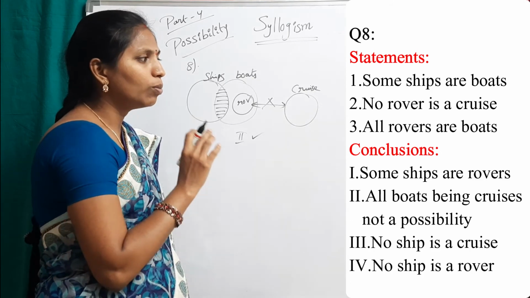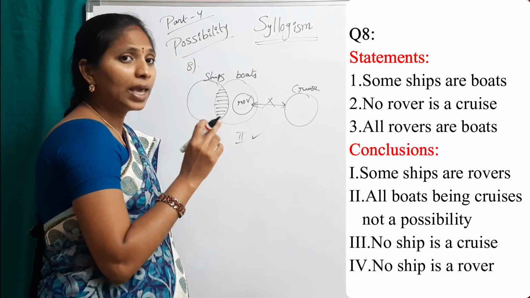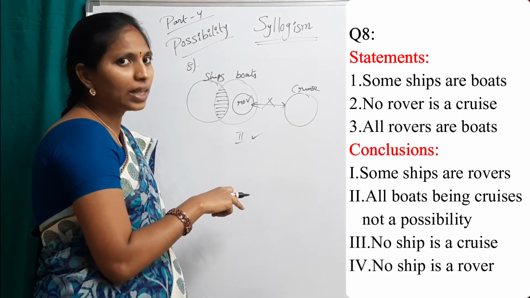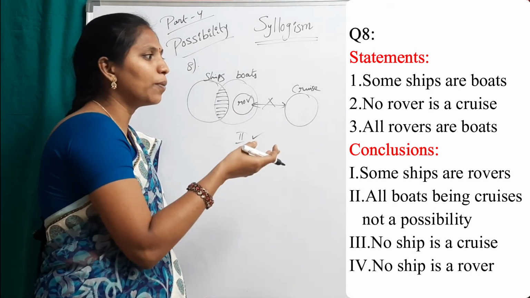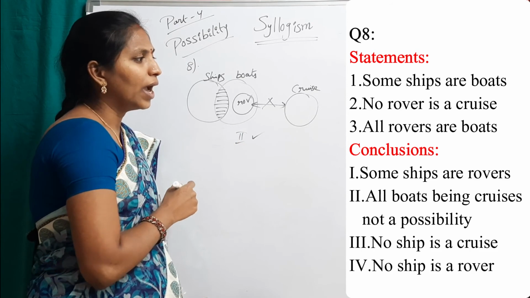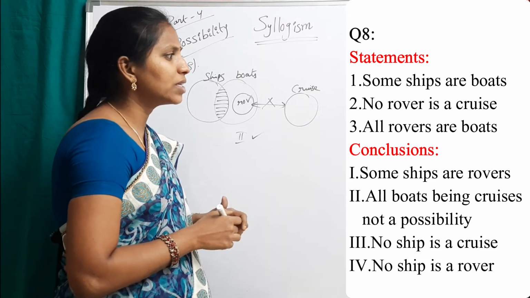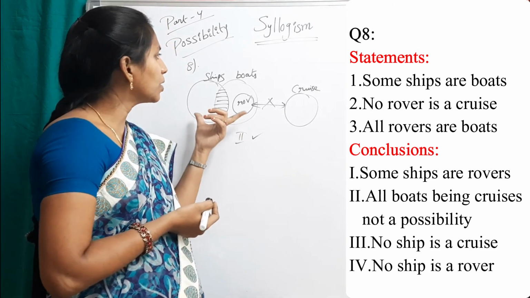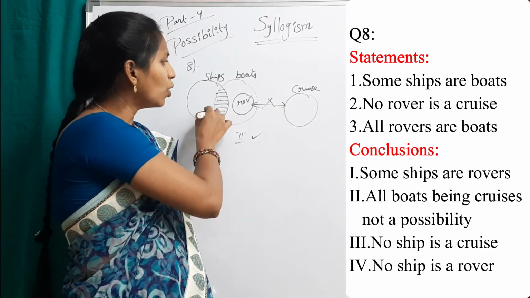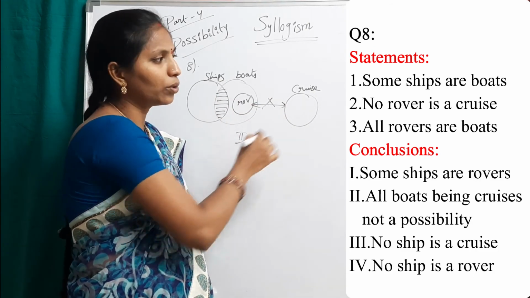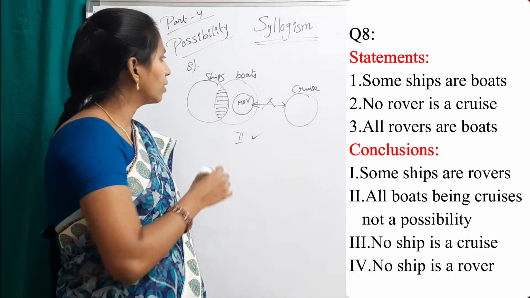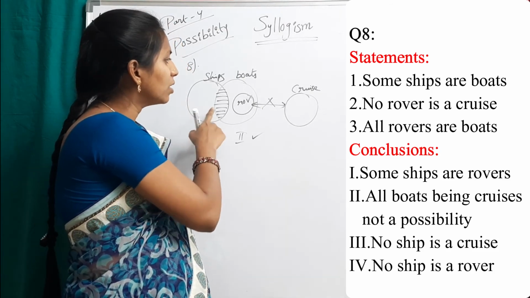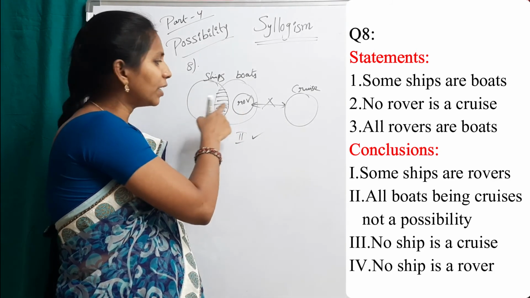For suppose all boats being cruise is a possibility, then that is false. Here it is not a possibility. Yes, that is true. And third one, no ship is a cruise. There is no direct relation in between ship and cruise. We can't say that. Then fourth one, no ship is a rover. There is no direct relation.